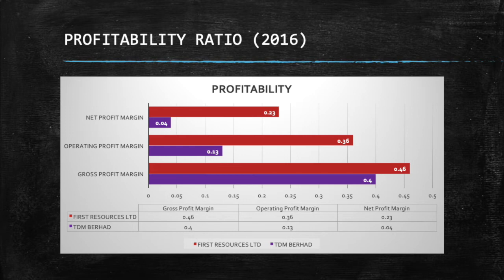In short, the firm is able to generate $0.46 of gross profit for every $1 of revenue made by the firm. Additionally, the operating profit margin shows that for every $1 of revenue earned by the firm, the revenue is enough to cover up to $0.64 of the firm's total operating expenses. Apart from that, the net profit margin may be interpreted that for every $1 of revenue that First Resources Limited Company earns, it earns a net profit of $0.23.